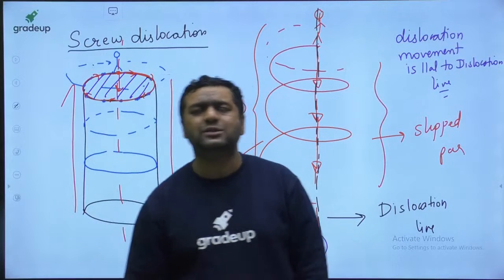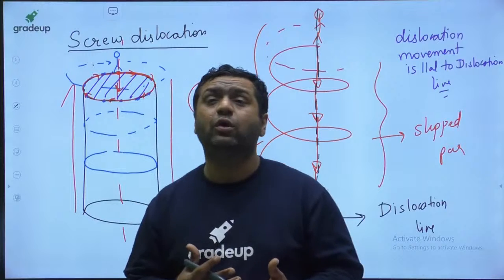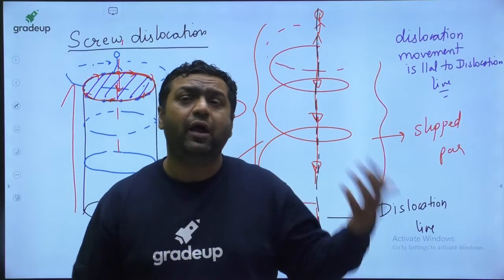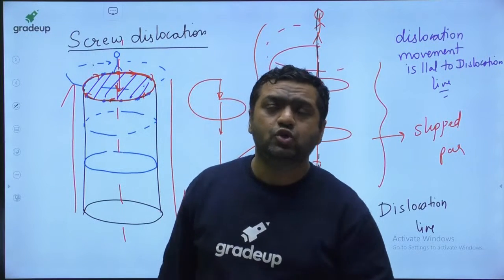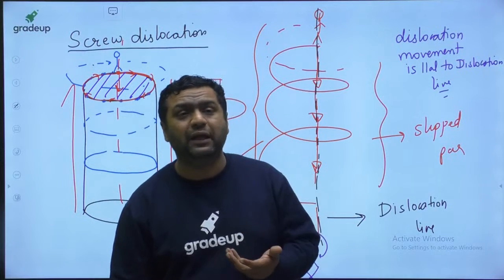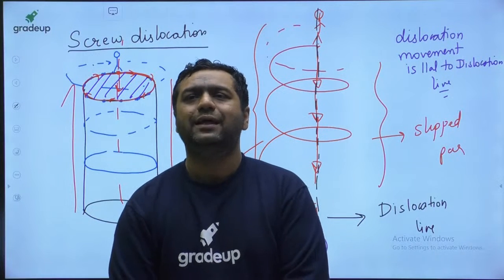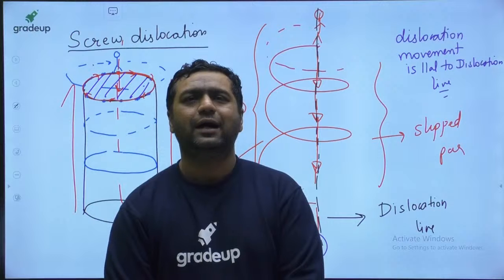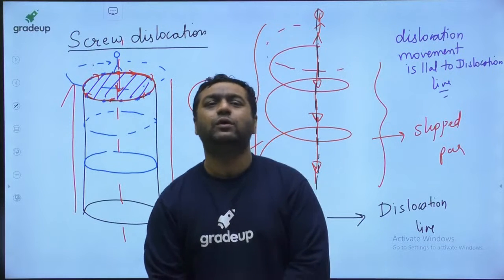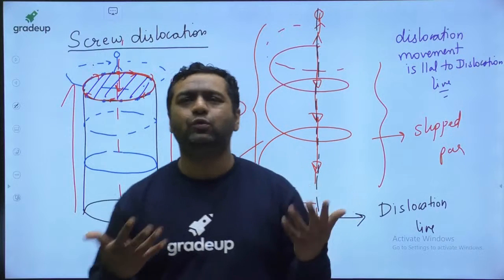Please tell me that, because any kind of distortion requires some energy. In edge dislocation only 5-6 atoms were moving. Here the complete plane is moving. So don't you feel more energy is required to move the complete plane? Guys, please answer. If you want to get all the things from inside you, you need to answer me.